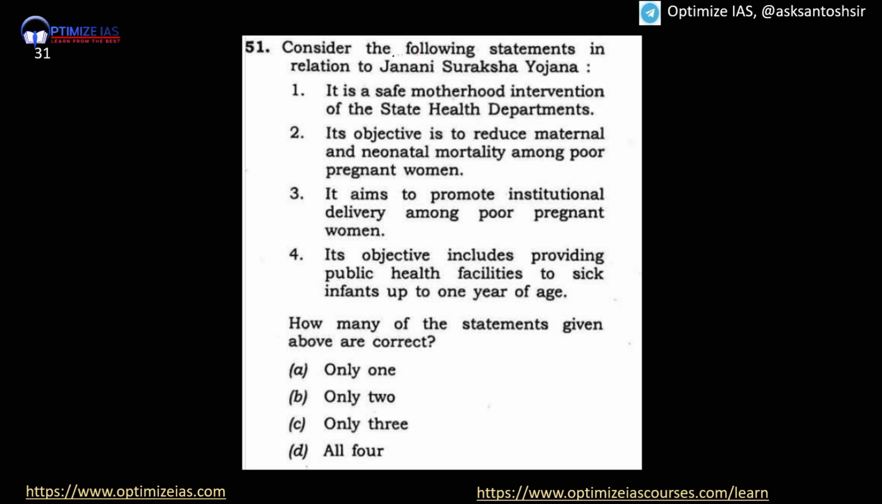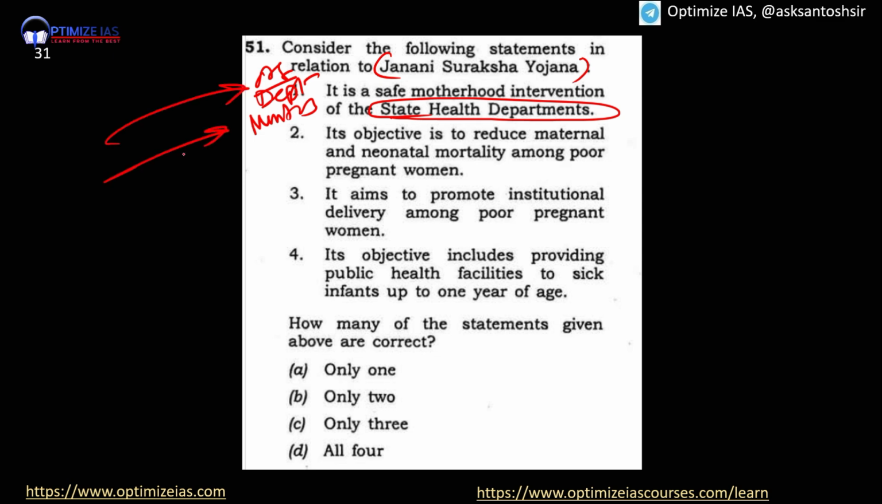Consider the following statements in relation to Janani Suraksha Yojana. You can see it is a safe motherhood intervention of the state health department. Guys, wherever it says this scheme is under this department, this ministry, this organization, generally those statements are incorrect. So the first statement is incorrect, and then the answer is very simple. This is correct. So the answer is 2 and 3, so only 2.